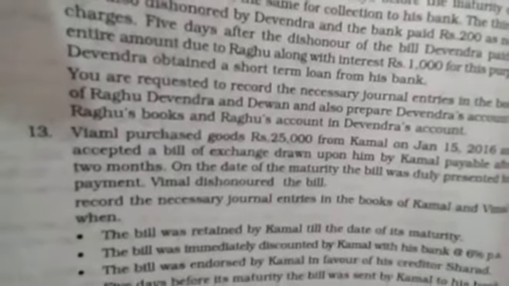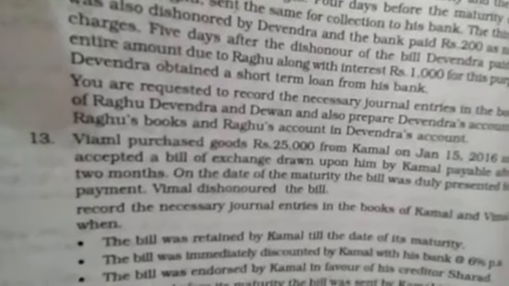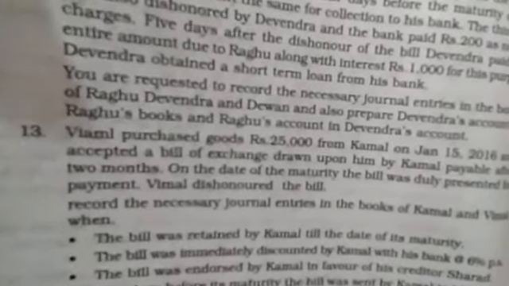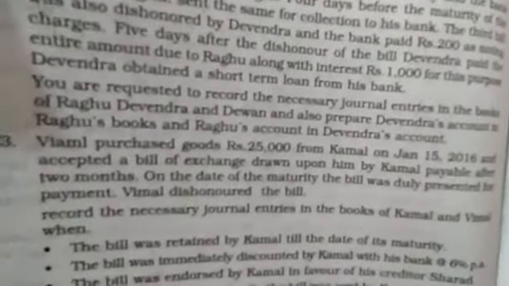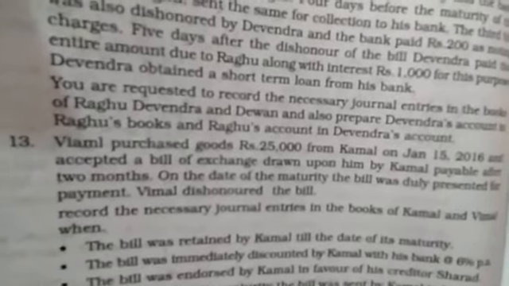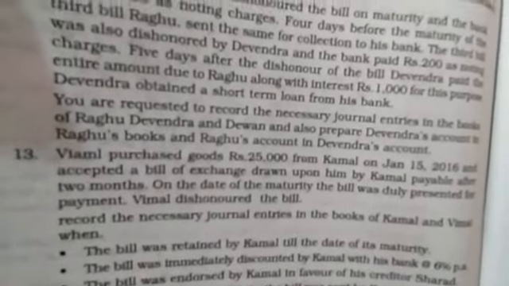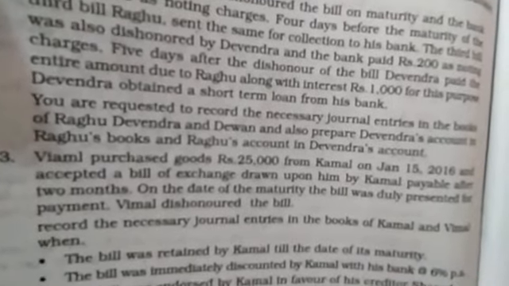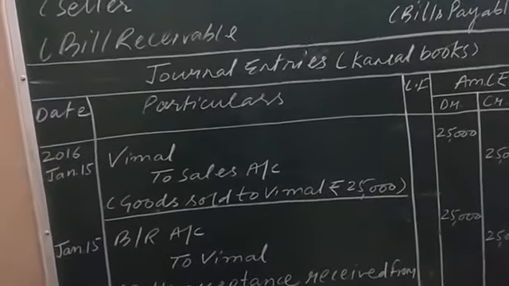Whenever goods are sold to someone on credit basis, that concerned person is known as debtor, and debtor, according to rules of debit and credit, as an asset is debited, because whenever an asset increases it is shown on the debit side. So Vimal will be shown on the debit side, and sales, showing the decrease in goods which are also categorized under assets, are decreasing, so sales will be shown on the credit side. So the very first journal entry is Vimal debit to sales account, on Jan 15, 2016.